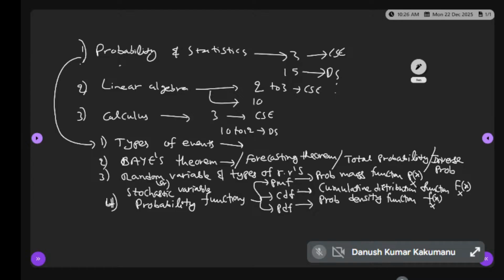After probability functions, next is the probability distributions.